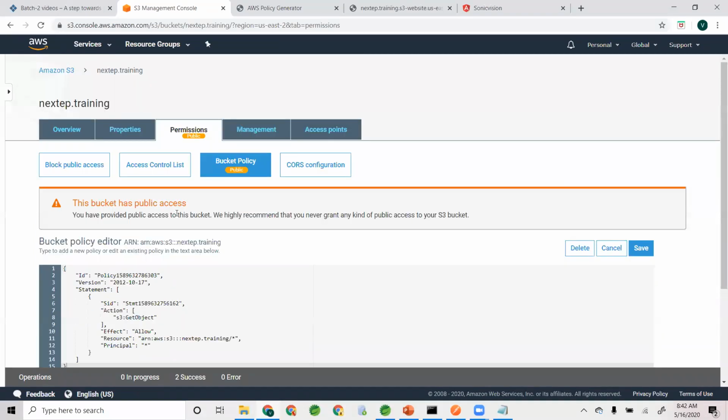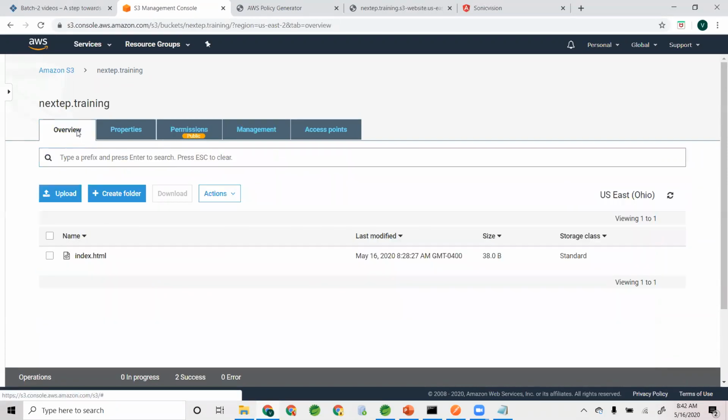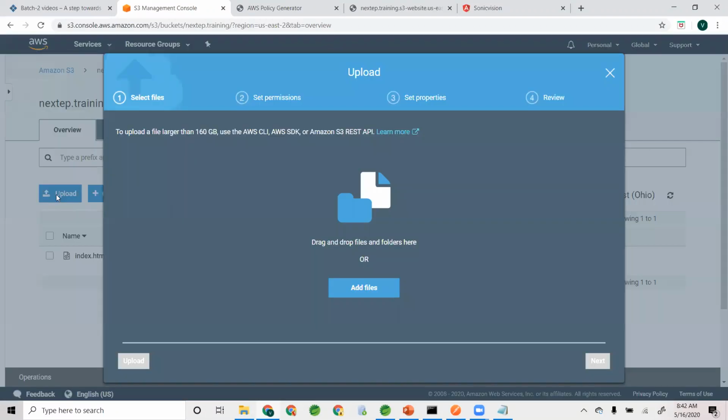So what it means is I don't need to make these individual objects public anymore. Once I upload an object in the bucket, every single object will be public. Get object will be allowed to everyone, to every single object within that bucket. That's exactly how we wanted it to be.